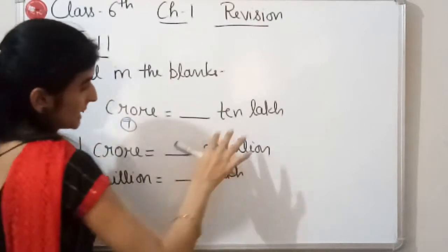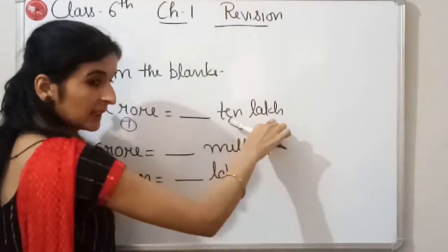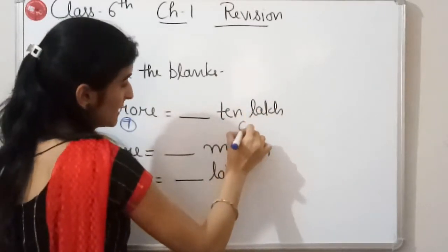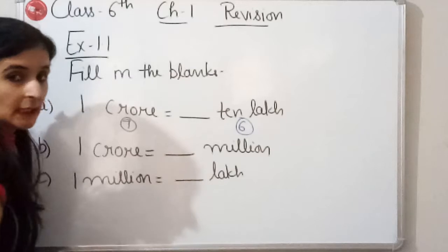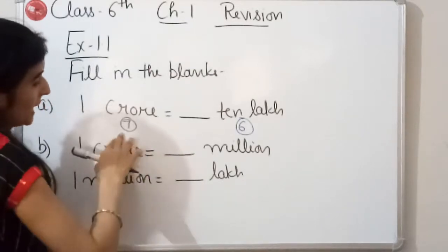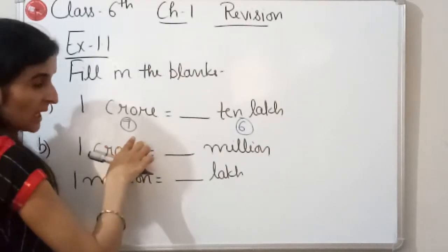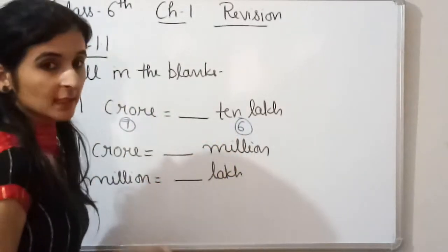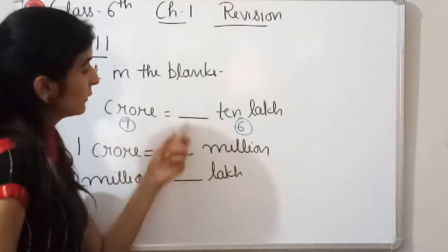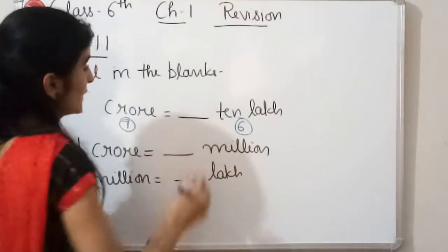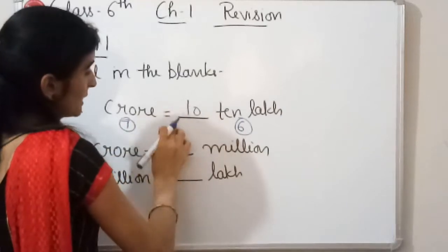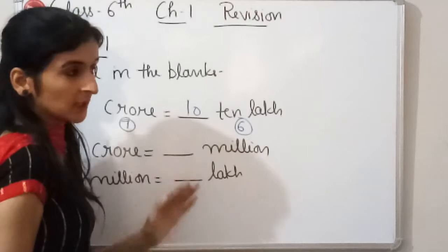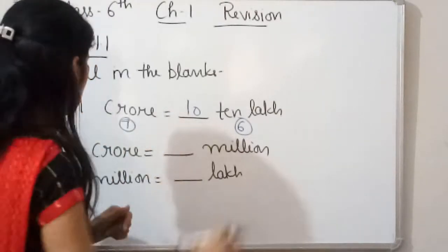Okay, and what about 10 lakh? In lakh there are 5 zeros, and if we talk about 10 lakh, it means there are 6 zeros in 10 lakh. So here on the left hand side we have got 7 zeros, but on the right hand side we have got 6 zeros. So to make them equal we need one more zero here. So we can write 1 crore is equal to 100 lakh. This is the first method, and one more method is there to solve this question.